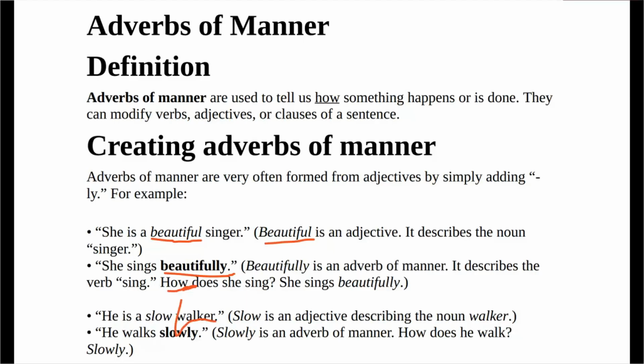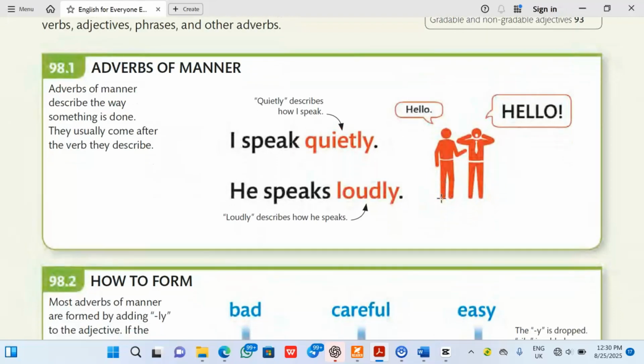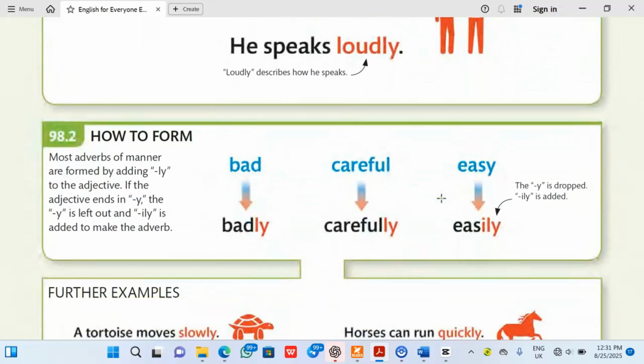Another example is this: he is a slow worker. The question is, what kind of worker is he? Slow. If you now say he walks slowly, the question is, how does he walk? He speaks quietly. He speaks loudly. How do I speak and how does he speak? Okay, then we've already identified how we form it. So it's just about repetition for us to have more explanation and more understanding of it.